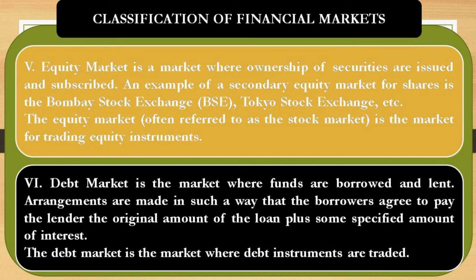And the investor is actually expecting or anticipating what? The return, the rate of interest. But in the case of equity market, the investors are expecting a return in the form of dividend. Then I would like to see the short form of the debt market. What is debt market? The debt market is the market where debt instruments are traded. Very good.